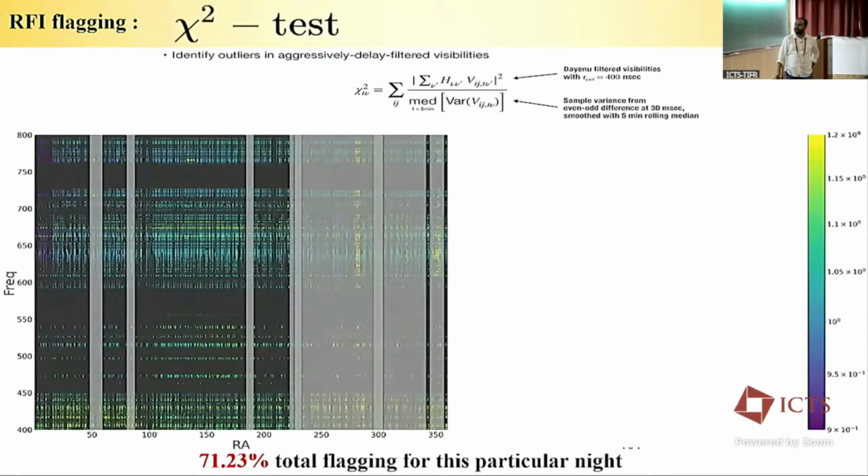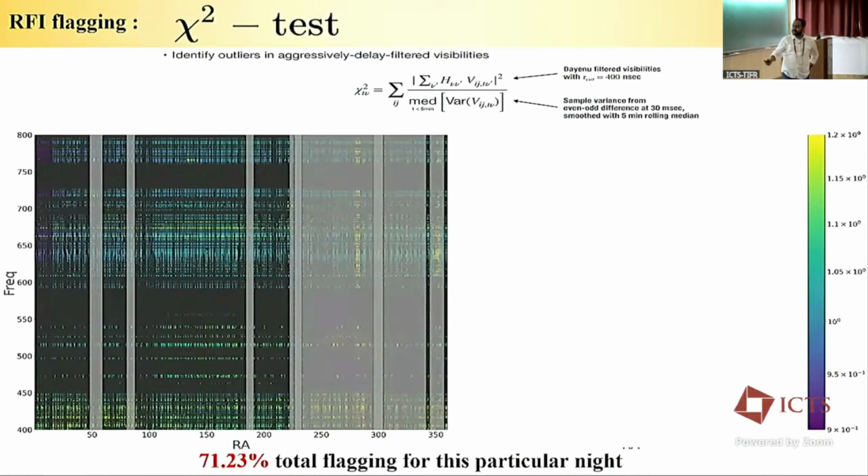The third most important algorithm is the chi-square test. So we apply a very high-pass linear filter of basically getting rid of foreground. You expect that if you remove the foreground, the data should be noise, and then you generate a chi-square value from that, and that is being plotted here. So in an ideal scenario, chi-square would be close to 1, so the color bar is 0.9 to 1.2.